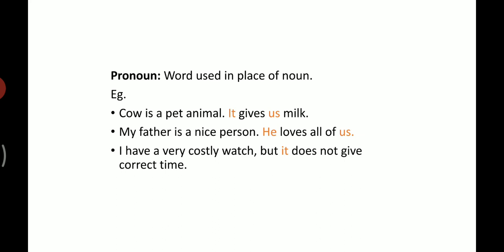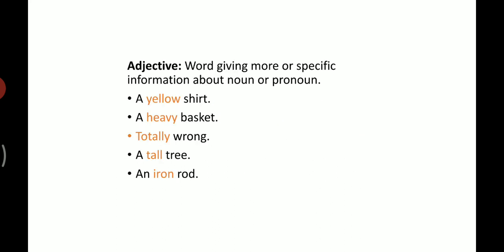Now, students, we come to the next part of speech, that is adjective. Adjective is a word giving more or specific information about a noun or pronoun. Now, we can understand this with the help of some examples. A yellow shirt.